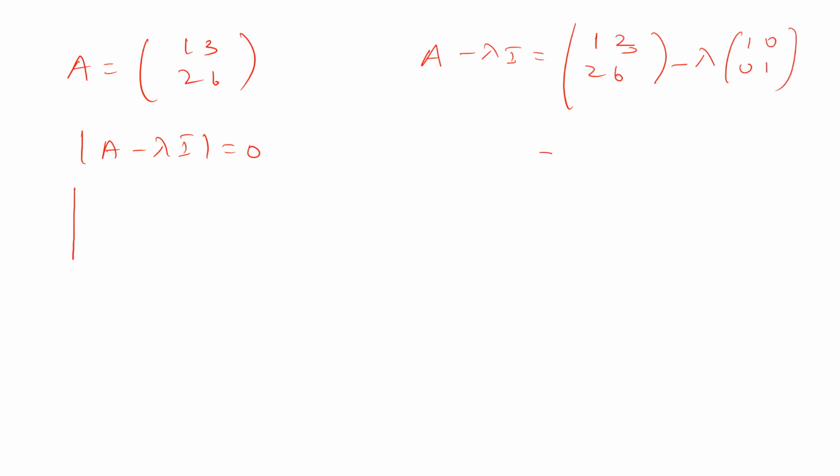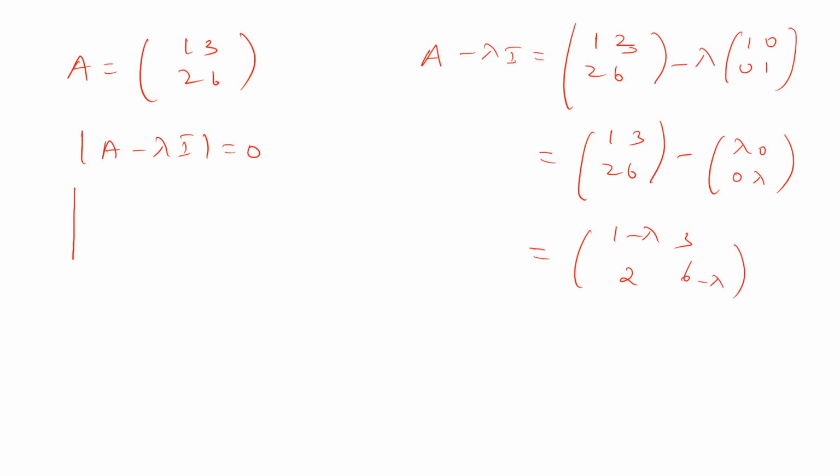So which is equal to 1, 3, 2, 6 minus lambda, 0, 0, lambda. So which is equal to 1 minus lambda, 3, 2, 6 minus lambda. So only the diagonal entries will be changed, right? In A, we just need to subtract lambda from the diagonal elements. Remaining entries we can keep as they are.